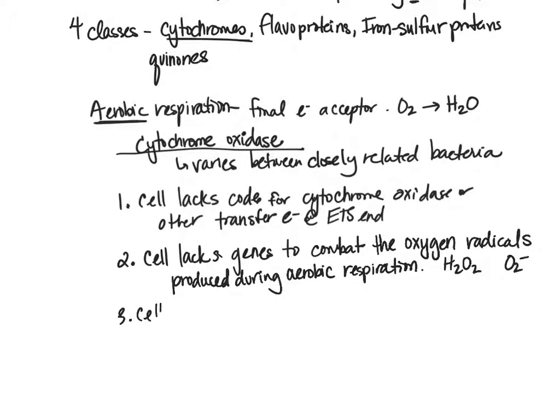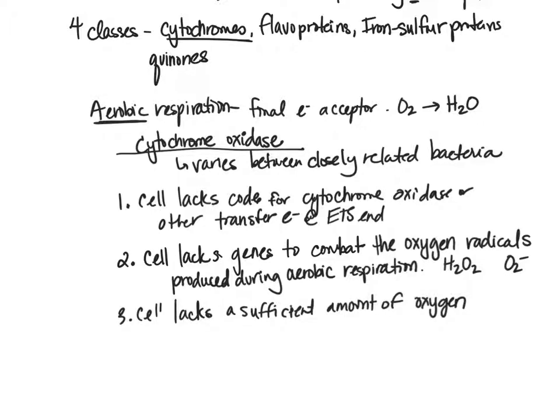So the cell lacks a sufficient amount of oxygen. There just isn't enough oxygen around in the environment.